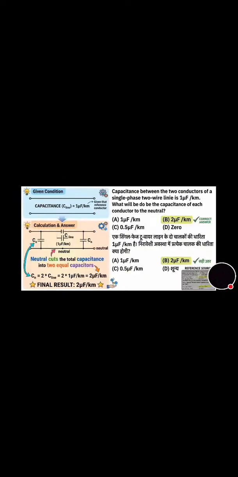Now next question. Capacitance between the two conductors of a single phase two wire line is 1 microfarad per kilometer. What will be the capacitance of each conductor to the neutral? And the correct answer is option B. Now move towards the next question.